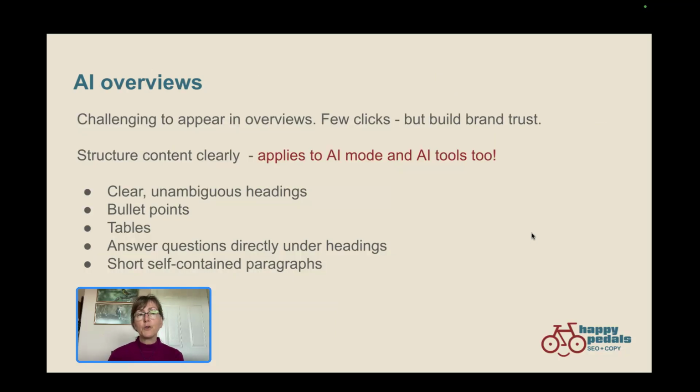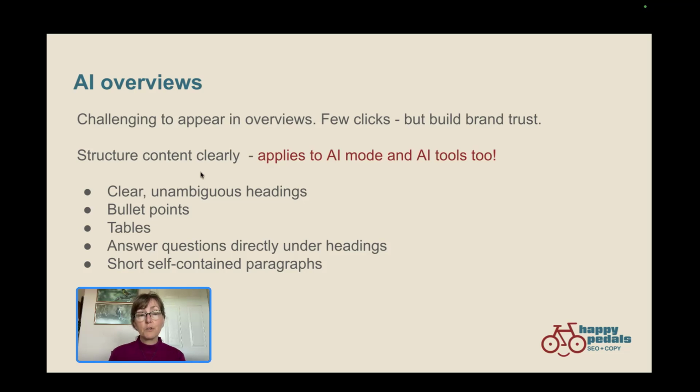Now, how can you get mentioned in AI overviews? Well, to be honest, it's pretty challenging to get listed in those overviews. And if you do get listed, you may not get clicks through to your website. People may just read the summaries and not go to any websites. But if you have your name mentioned there, it's going to build brand trust.